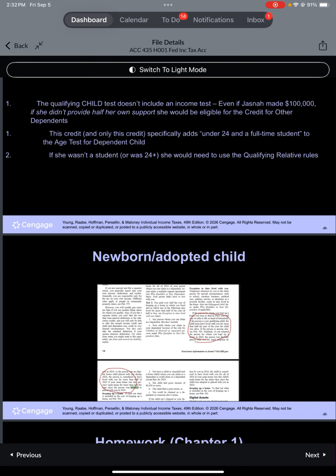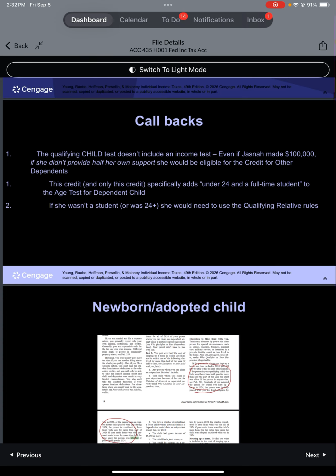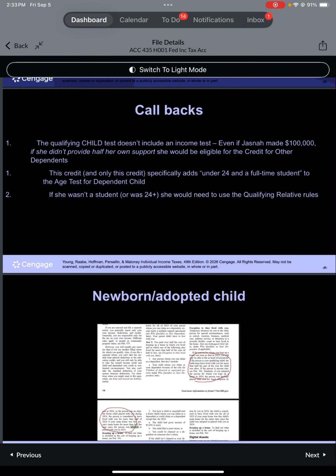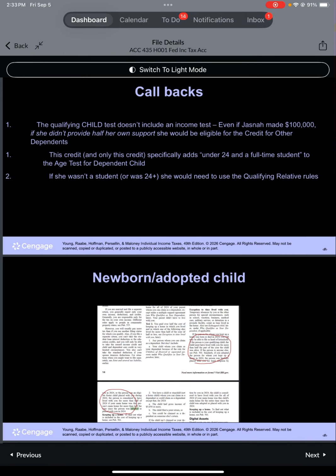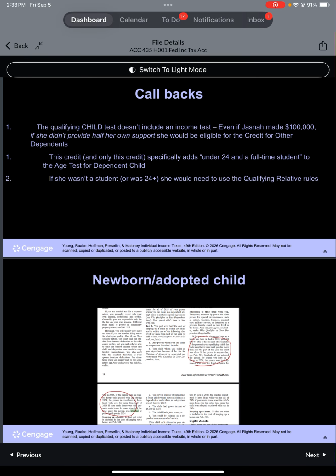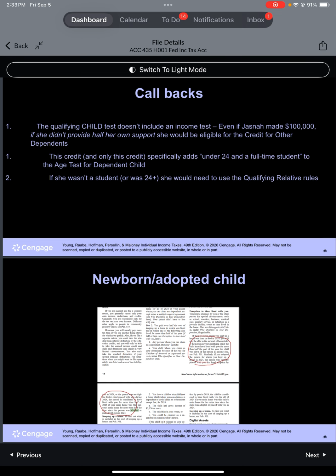Callbacks. 1. The qualifying child test doesn't include an income test. Even if Jasna made $100,000, if she didn't provide half her own support, she would be eligible for the credit for other dependents. 2. This credit, and only this credit, specifically adds under 24 and a full-time student to the age test for dependent child. 3. If she wasn't a student or was 24 plus, she would need to use the qualifying relative rules.